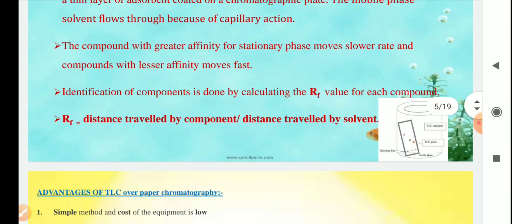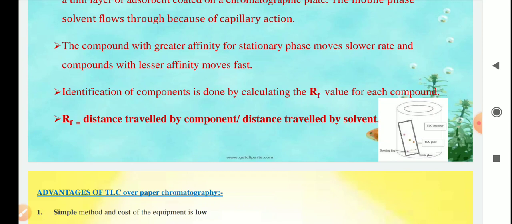So this thing will differentiate the compound. Here in thin layer chromatography, identification of the compound is done by calculating the RF value. So what is RF value? RF value is the distance traveled by the component, that is by the compound, divided by the distance traveled by the solvent.